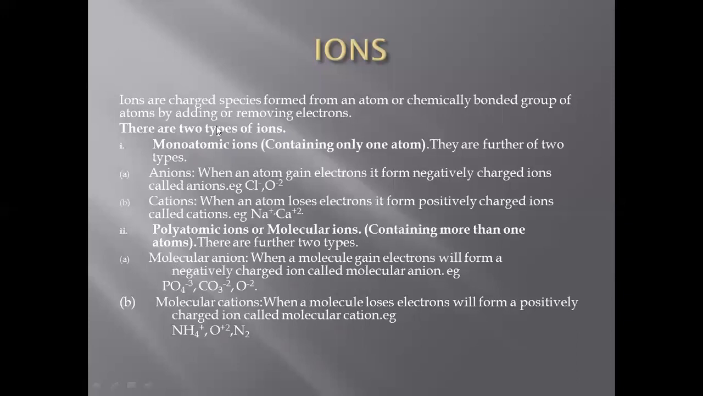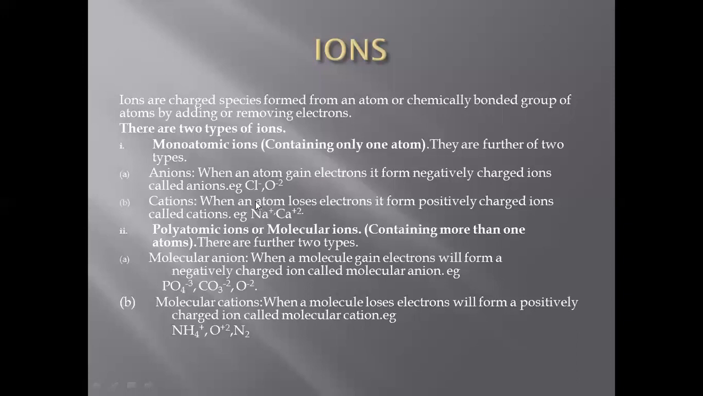So there are two main types of ions: monoatomic ions and polyatomic ions. Monoatomic ions, I told you, contain one atom, and they are further of two types: anions and cations. When an atom gains electrons, it forms negatively charged ions, and they are called anions. For example, chloride ion, oxide ions. You can see these ions have negative charge, so these negatively charged ions are called anions.